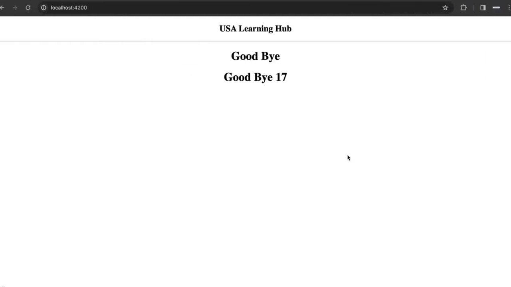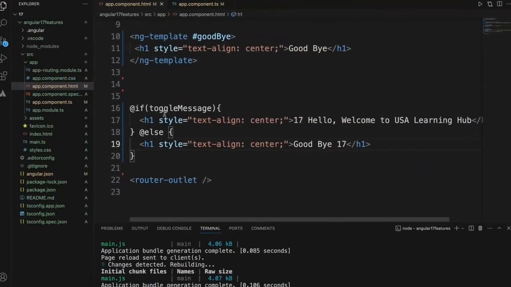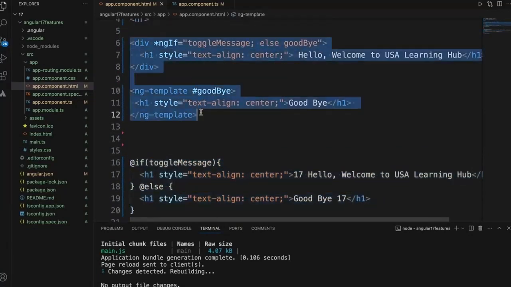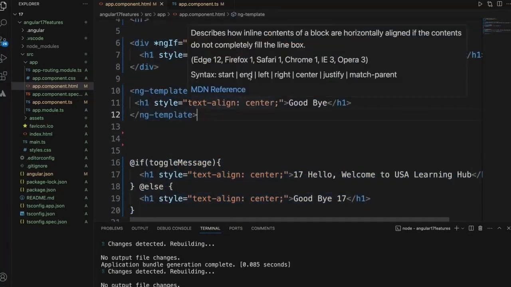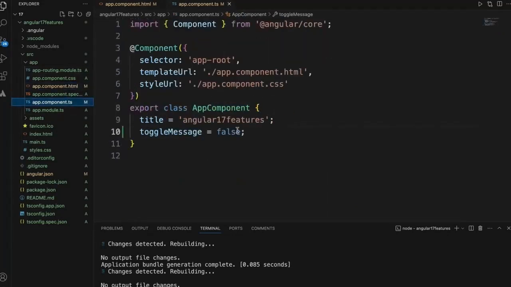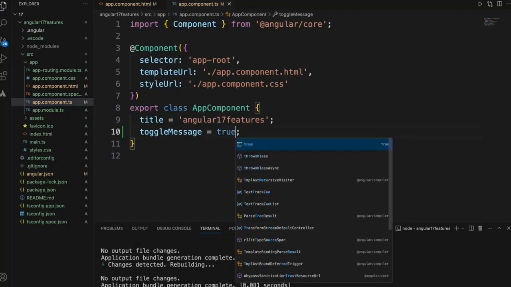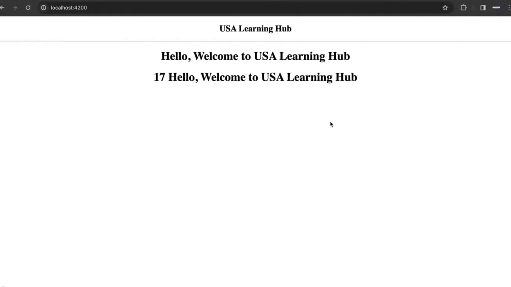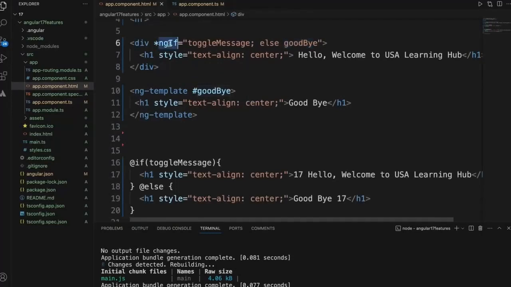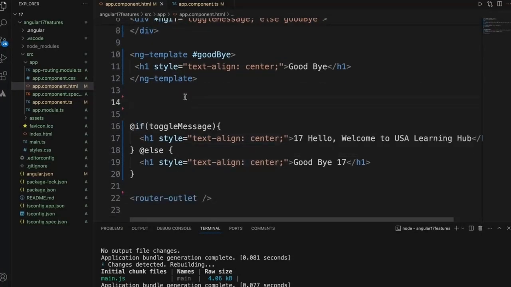Both are the same, but the way we are writing the if condition is different, and in Angular 17 it is easy to write and read. The older Angular version was a little bit clumsy, and we had to write the else condition like this. Now we'll change it to true to see the other content on the UI. So this is how it will render. Previously we used to write if like this, and now we are writing if like this. That is the only difference.